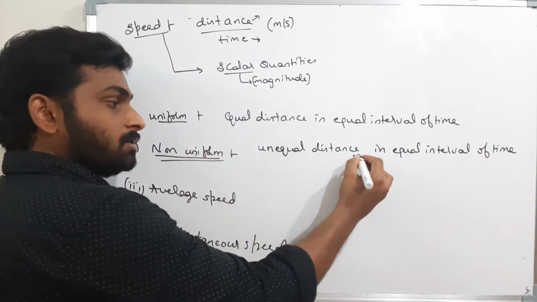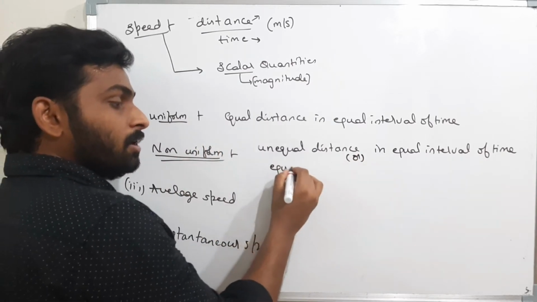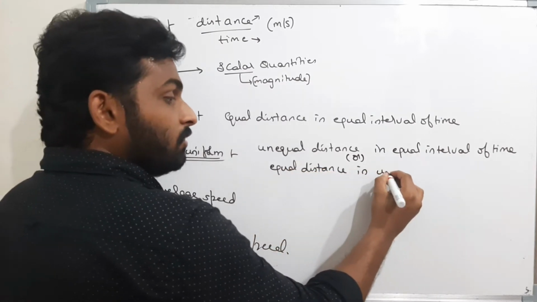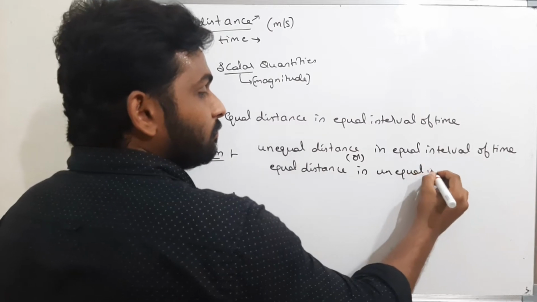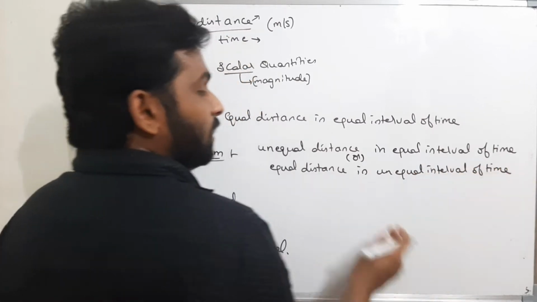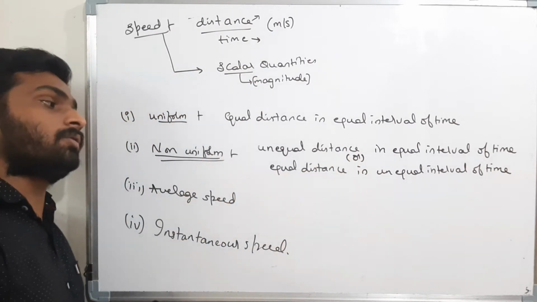Or I can say it is equal distance in unequal intervals of time. Either case is non-uniform speed.